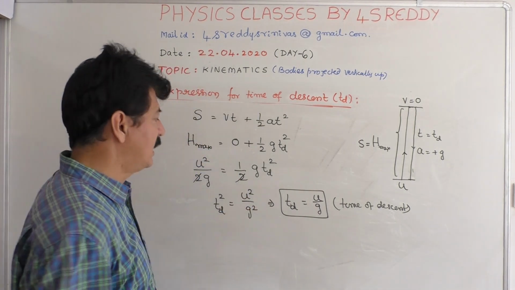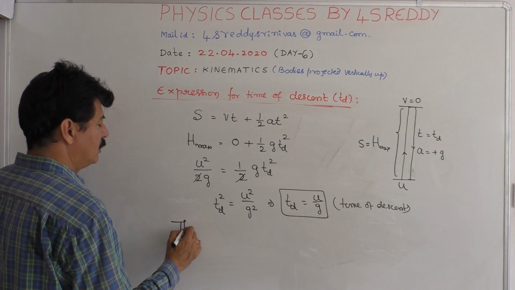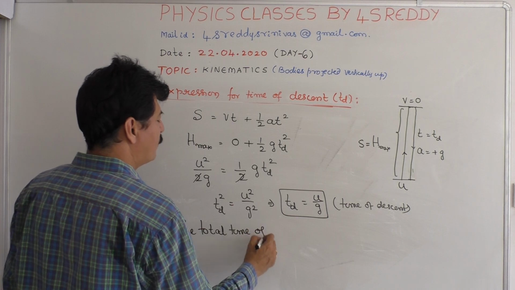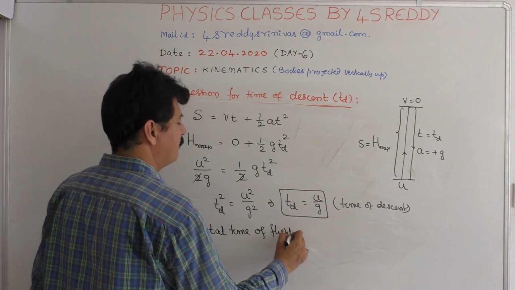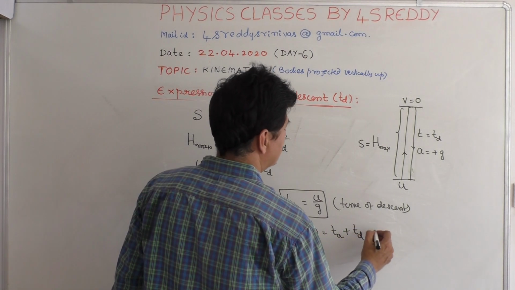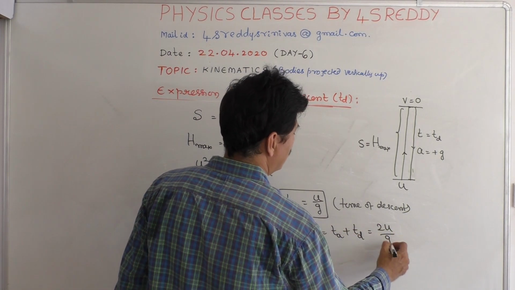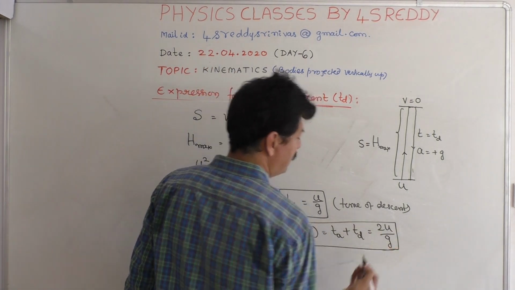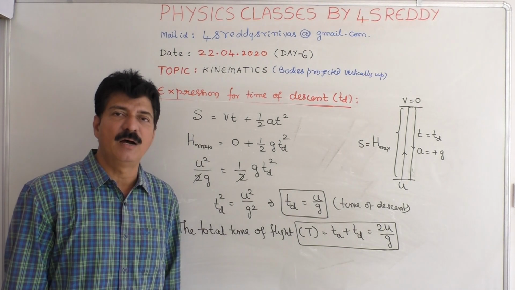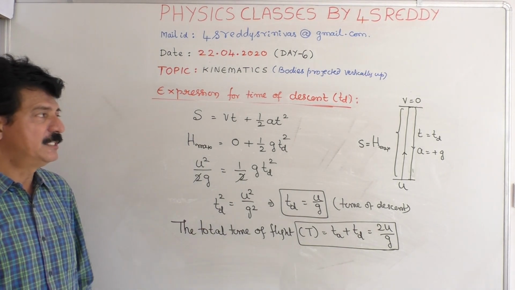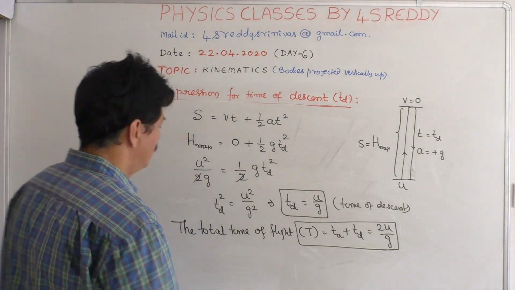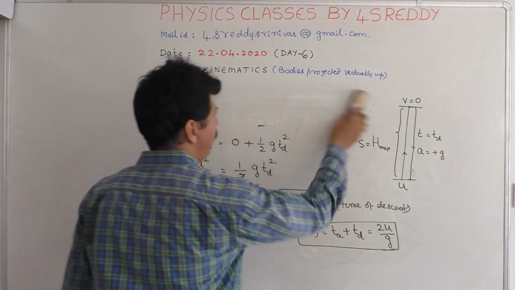So what is the total time of flight? Therefore, the total time of flight is always given by capital T is equal to Ta plus Td, that is nothing but 2u by g. This is the formula for the total time of flight. This is about the time of ascent and the time of descent. And also we have another one.